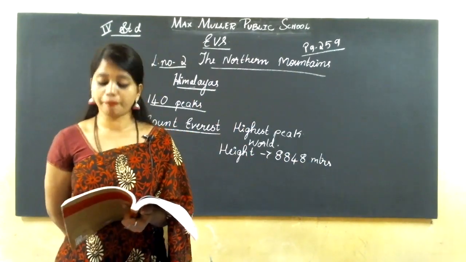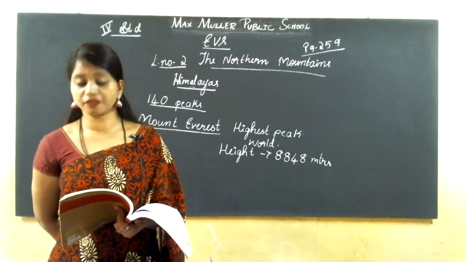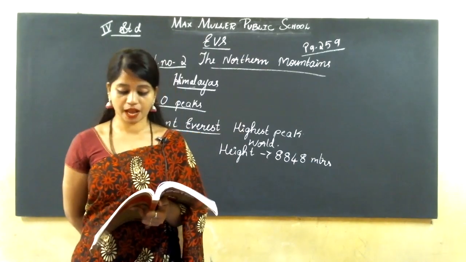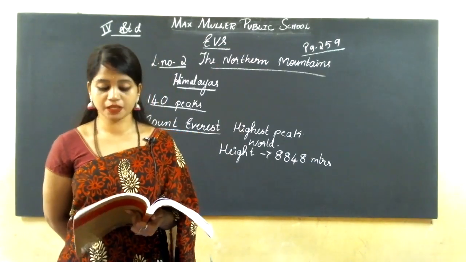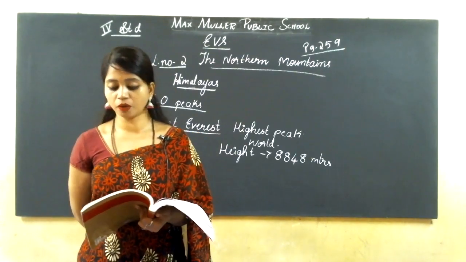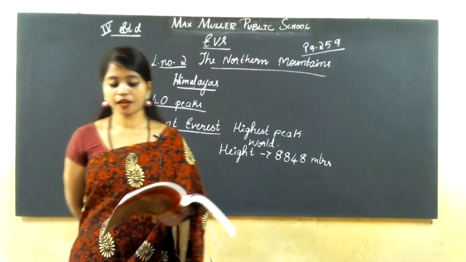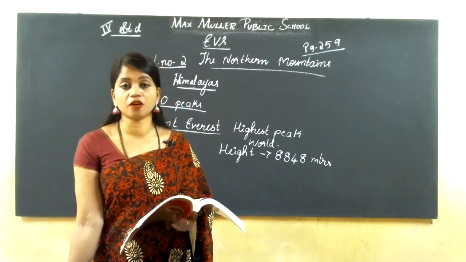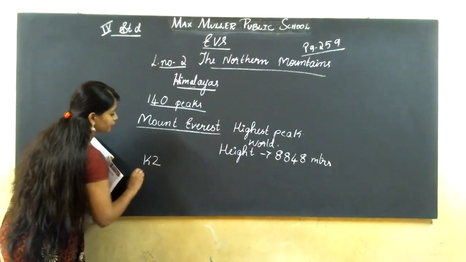Mount Everest is in Nepal. K2, Mount Godwin Austin, at 8,611 meters in height, is the highest peak in India. We call it K2.